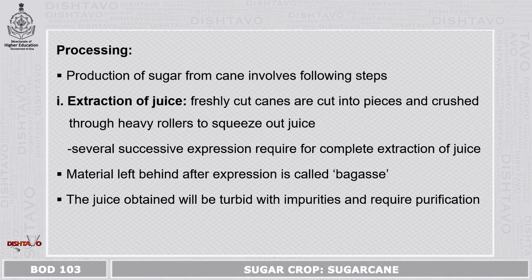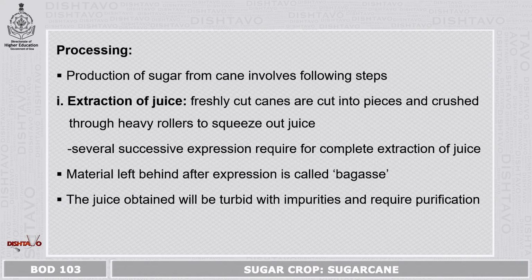Now come to processing of sugarcane. Once you harvest them, the production of sugar from the sugarcane involves the following steps. First one is extraction of juice. Freshly cut canes are cut into smaller pieces and crushed through heavy rollers to squeeze out juice.